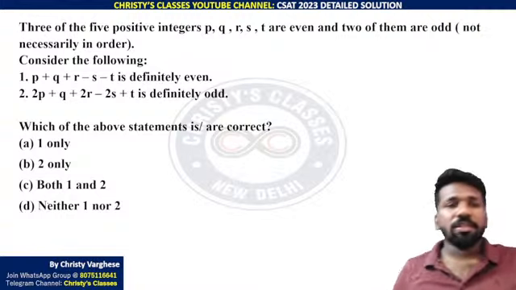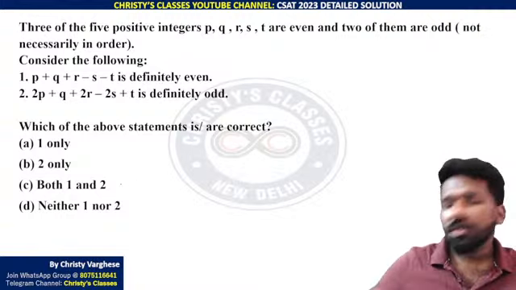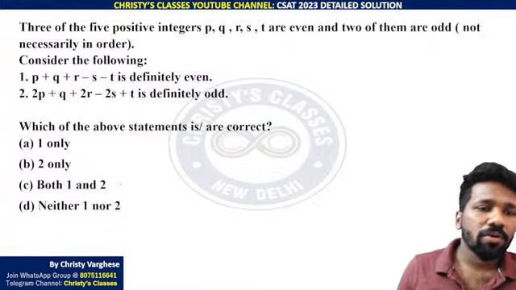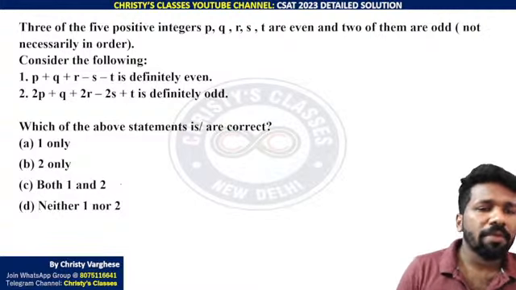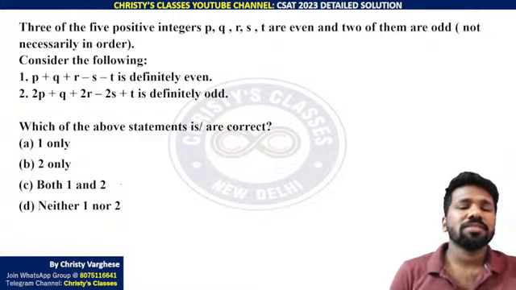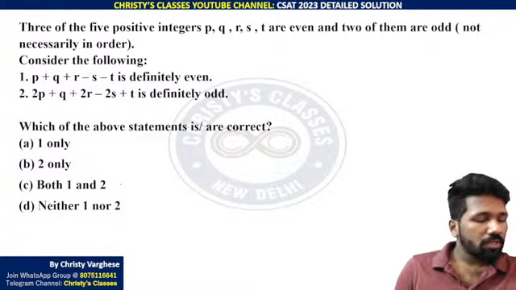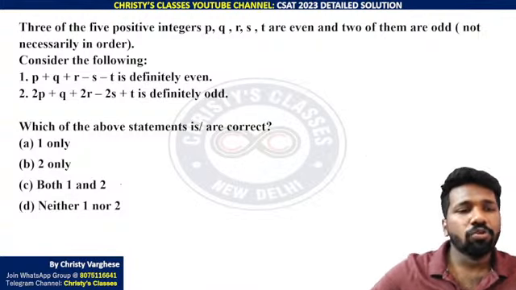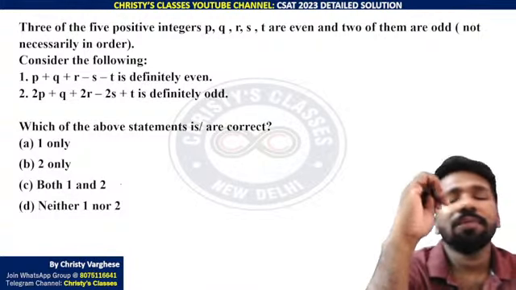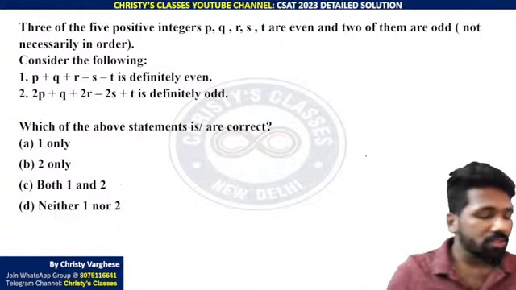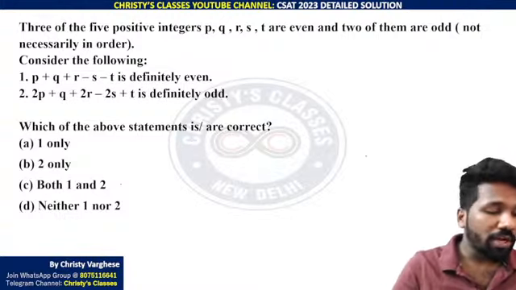Okay, so I'll explain. 3 of the 5 positive integers p, q, r, s, t are even numbers and 2 of them are odd, not necessarily in that order. Consider the following: p plus q plus r minus s minus t is definitely even, and 2p plus q plus 2r minus 2s plus t is definitely odd. Which of the following statements is or are correct?